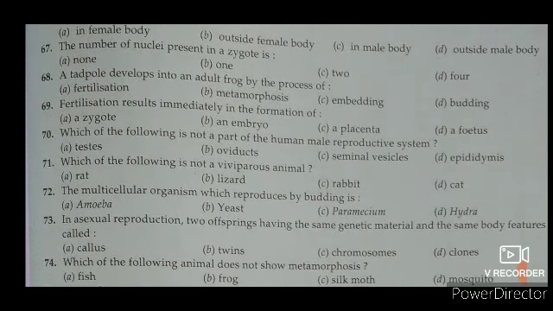68. A tadpole develops into an adult frog by the process of metamorphosis. Therefore option B will be the right option. So you have to select the right option. There are four options.